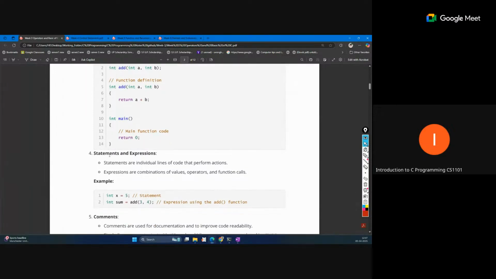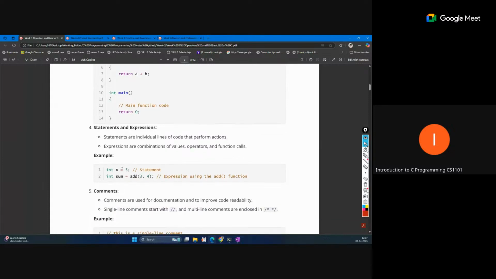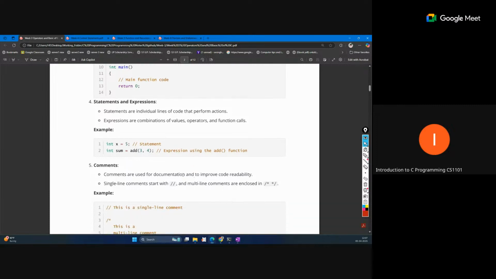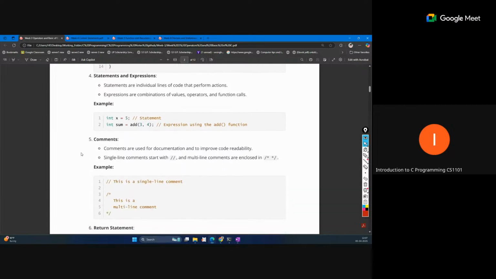Now, for instructions we use statements, expressions, control statements, loops, and we combine all these instructions, and that is called a simple program. So a program is just a set of instructions. Every language also contains comments. If we want to write a single-line comment, we use a double slash. If we want a multi-line comment, we use slash asterisk and then asterisk slash. In between we can write any lines of comments.